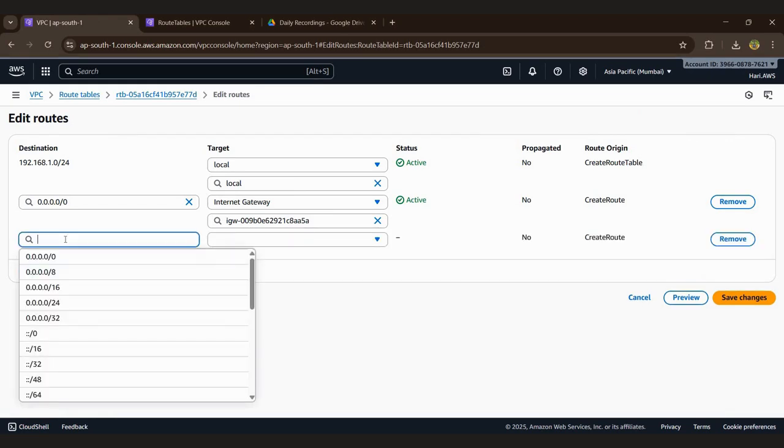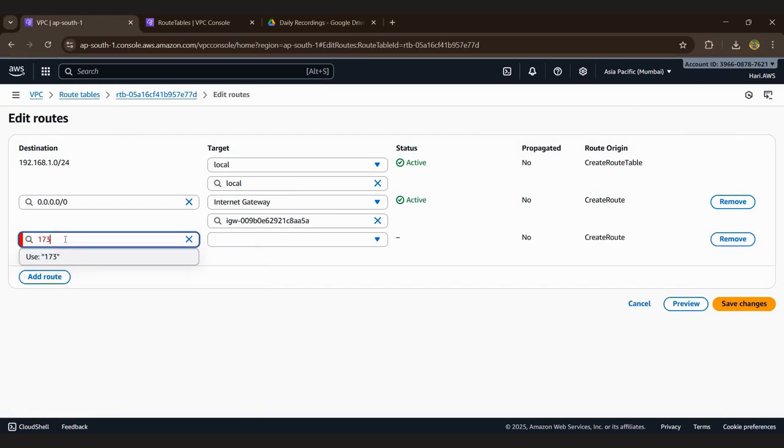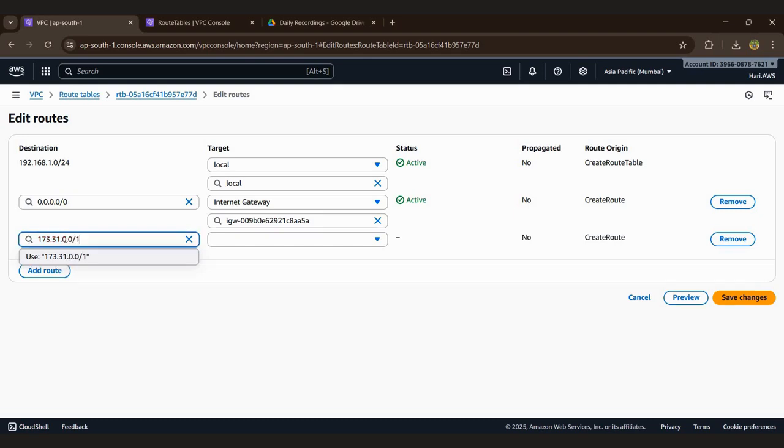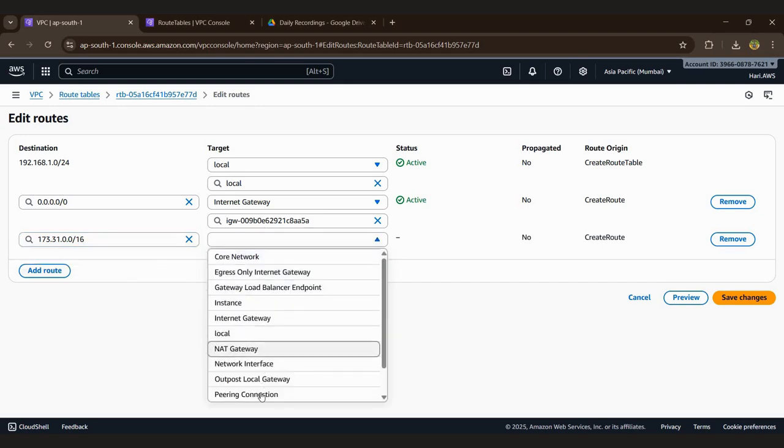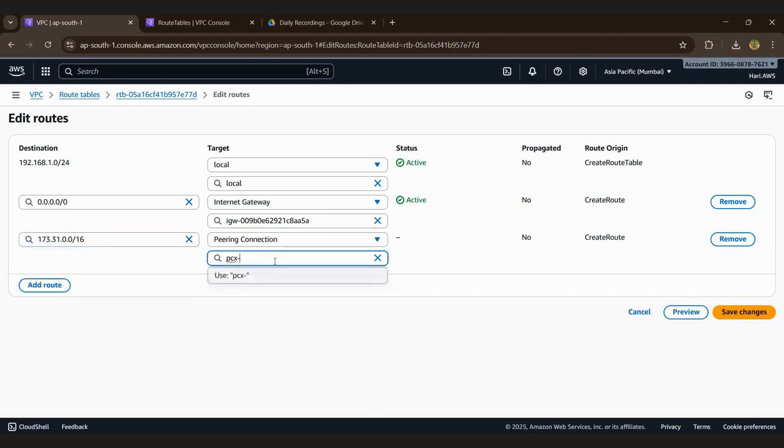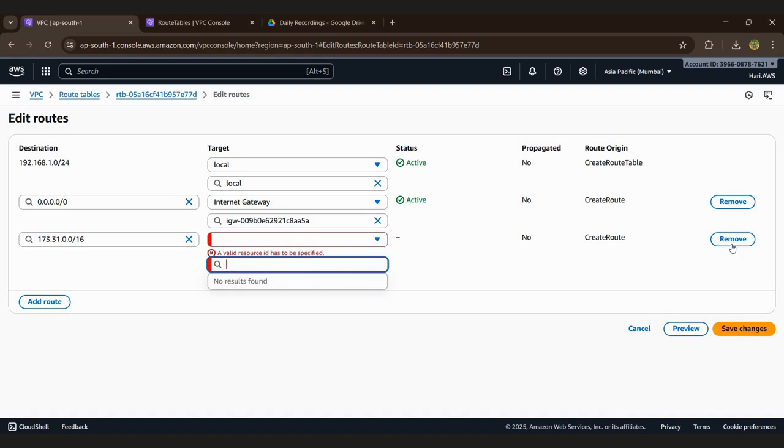Here we can put 172.31.0.0/16, this is the default, like that we will give. Here go with the peering connection, and this is not here, but we can remove this here.